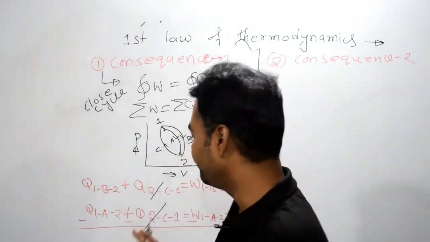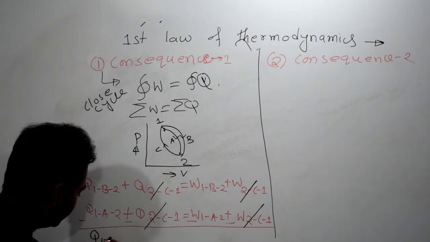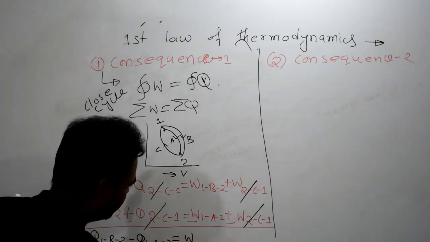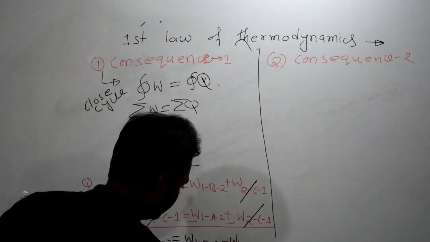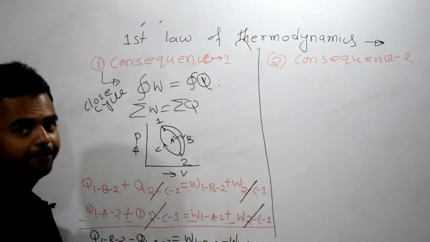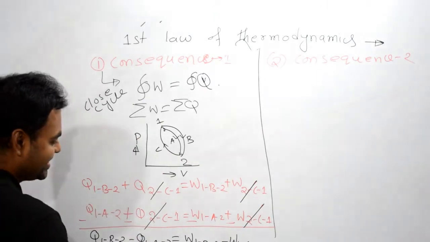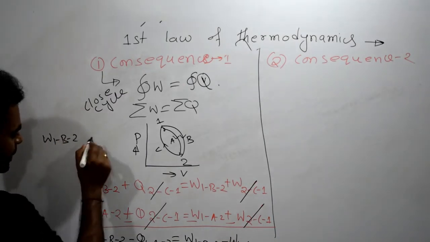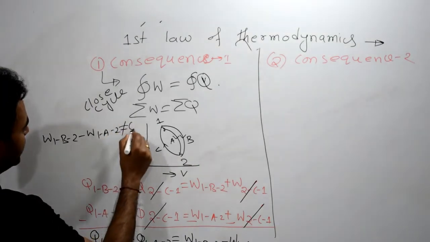So what remains, let me write down properly, is Q1B2 minus Q1A2 is equal to W1B2 minus W1A2. Is it okay? From here we can say that W1B2 minus W1A2 is not equal to 0.